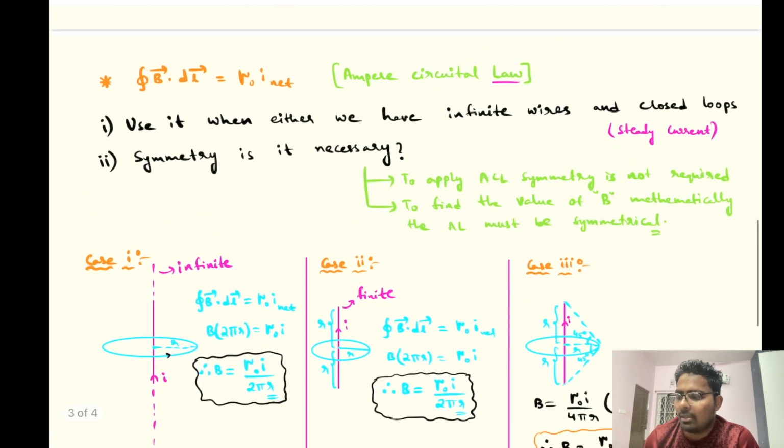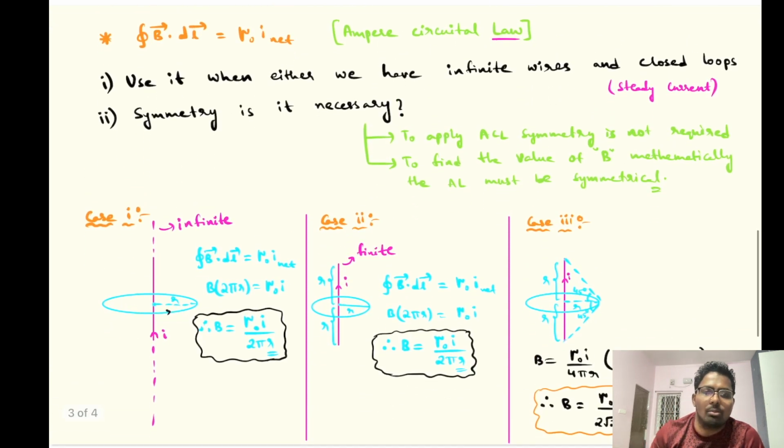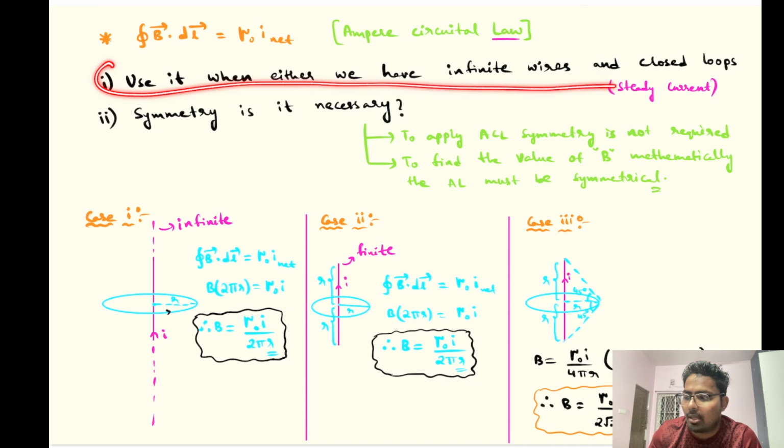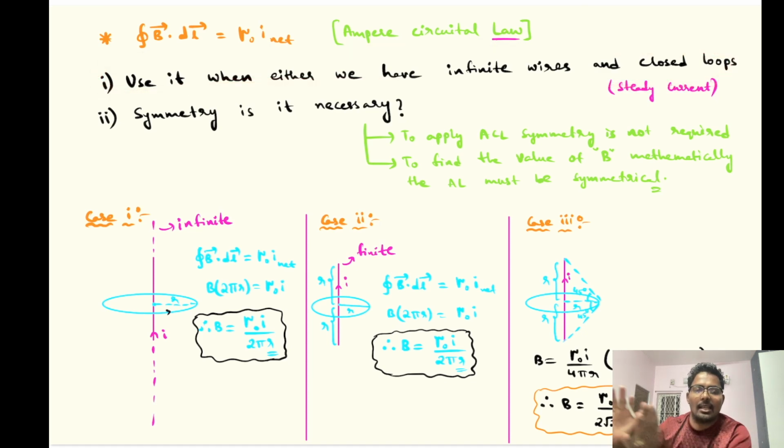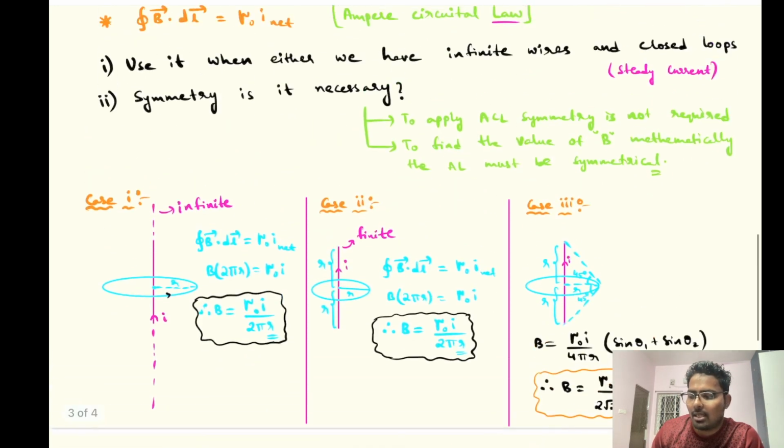In general books, I used to come across this note, that we are constrained and dealing with a particular special case. They pass a statement that you use it either for infinite wires or closed loops. And then we'd say, sir, here you have taken a finite wire, so this is wrong, because you cannot use Ampere Circuital law when finite wires are there. But Biot-Savart's law can always be used.